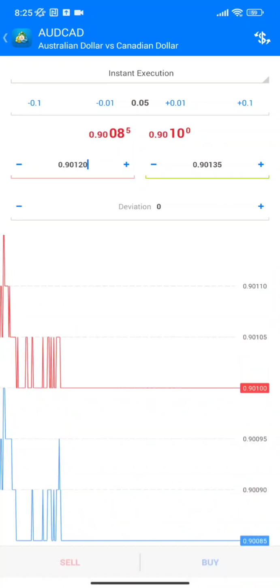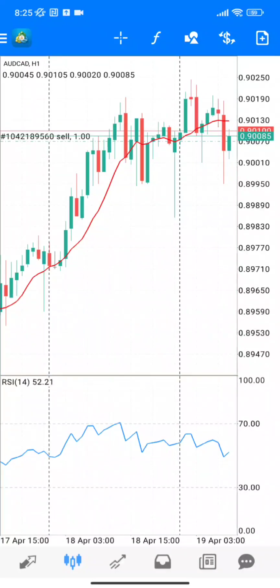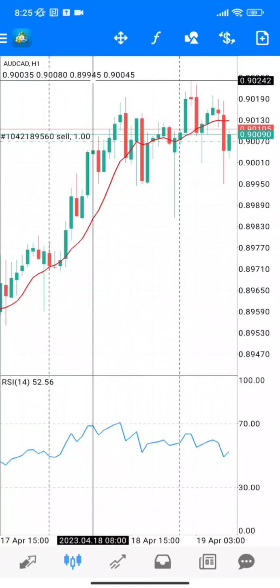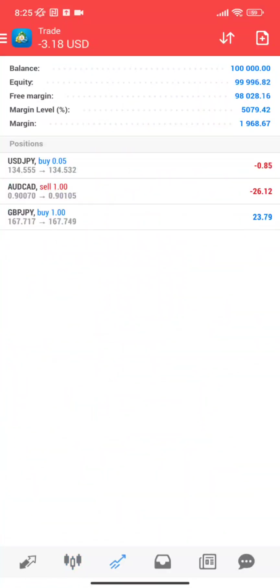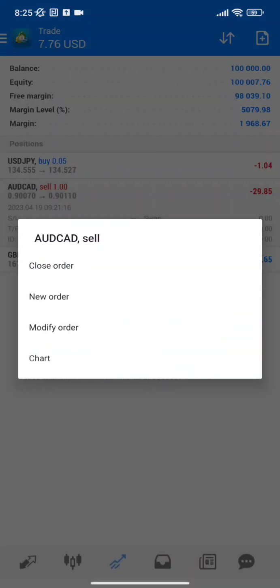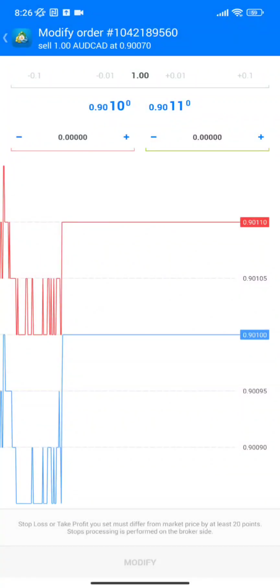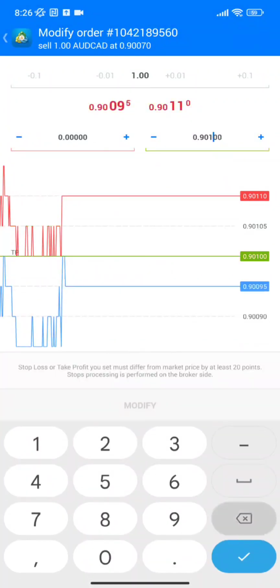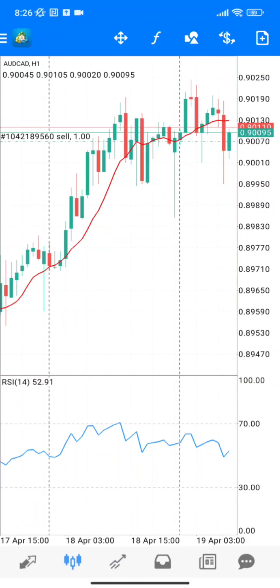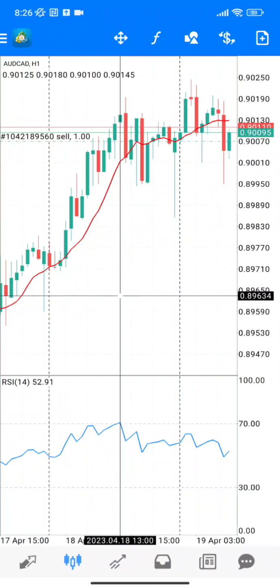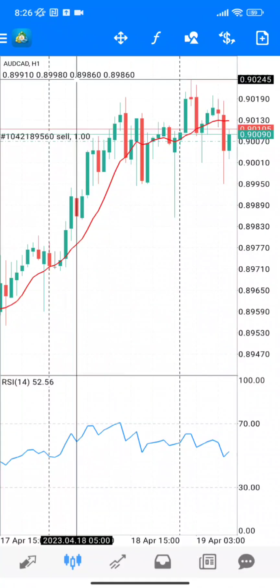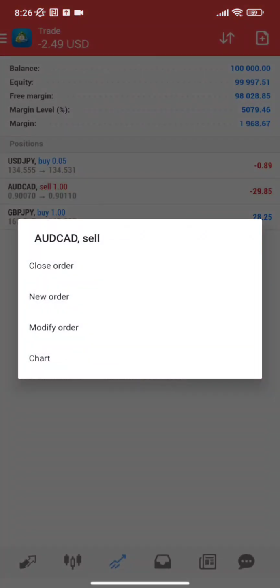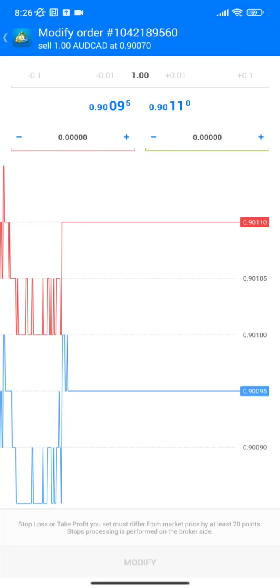So let me just give you a great example of how this works now. So let's put our take profit at 0.90251. So modify order, we put it in. Oh come on, man, that's a lot of numbers. So let's just try it again, 0.90245. So we'll go to modify the order. If you're already taking a trade, I can set a stop loss.